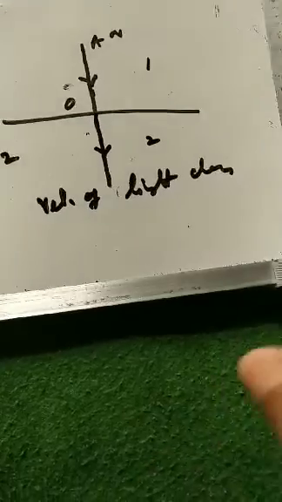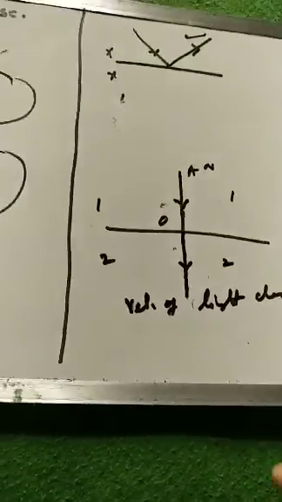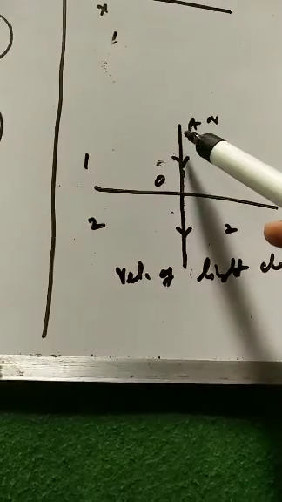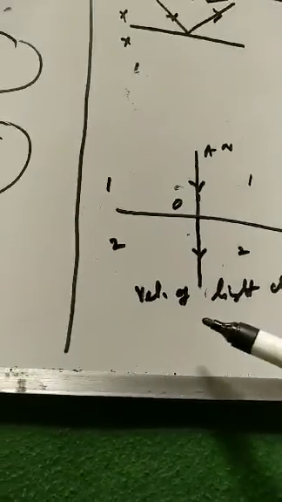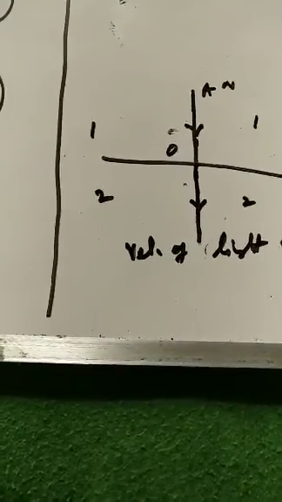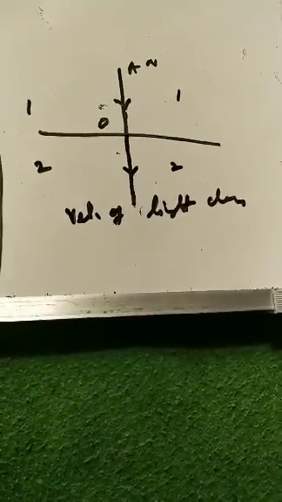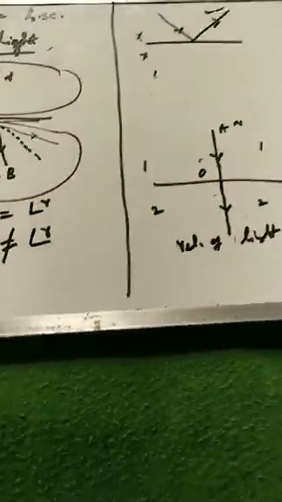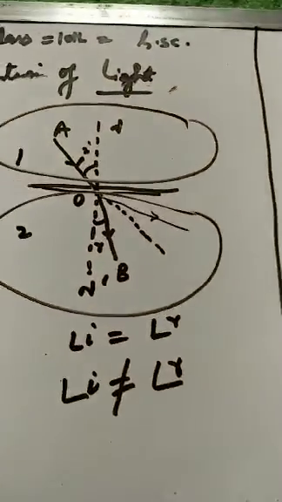This is actually the cause of refraction, as well as the best definition of refraction of light is when light ray moves from one medium to another, the change in the velocity of light takes place. So this is the refraction of light.